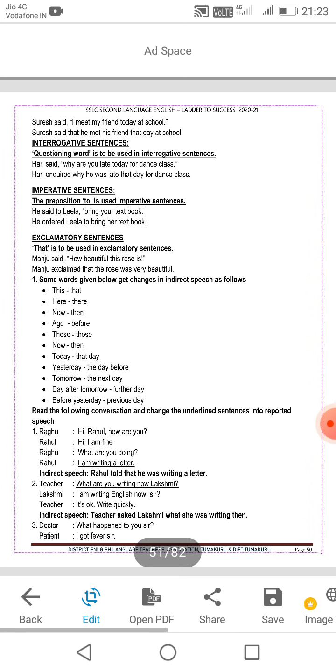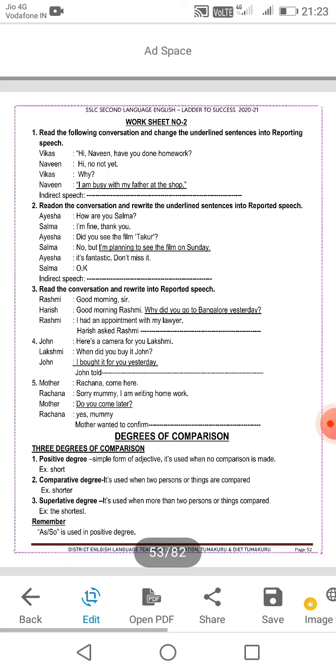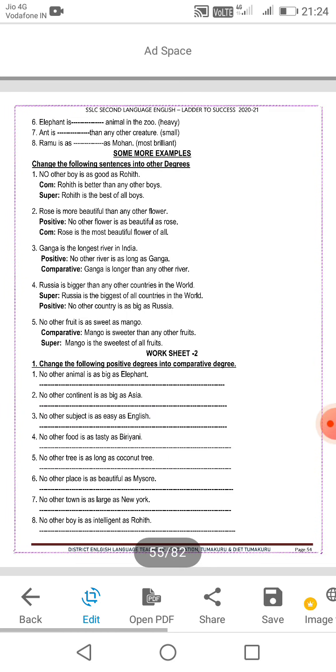Good tenses of direct and indirect speech, with work on reporting speech. There is a worksheet, and this practice is in writing, two pages daily. Everyone should practice degrees: three types of degrees, positive degree, comparative degree, and superlative degree, with examples for practice.